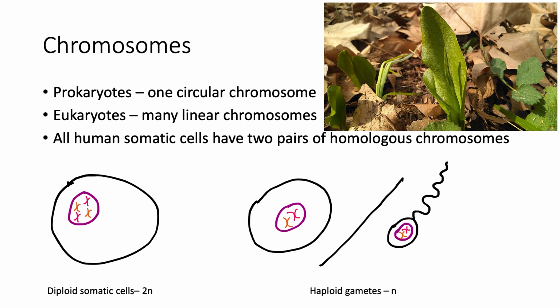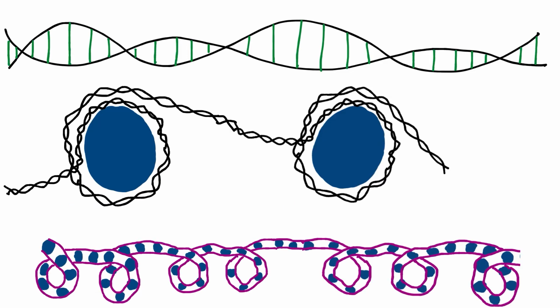As you can see, the diploid somatic cell has 2 of each, while the haploid germ cells only have 1. Alright, just a quick note, the haploid gametes are also known as sex cells because they correspond to the organism's biological sex.